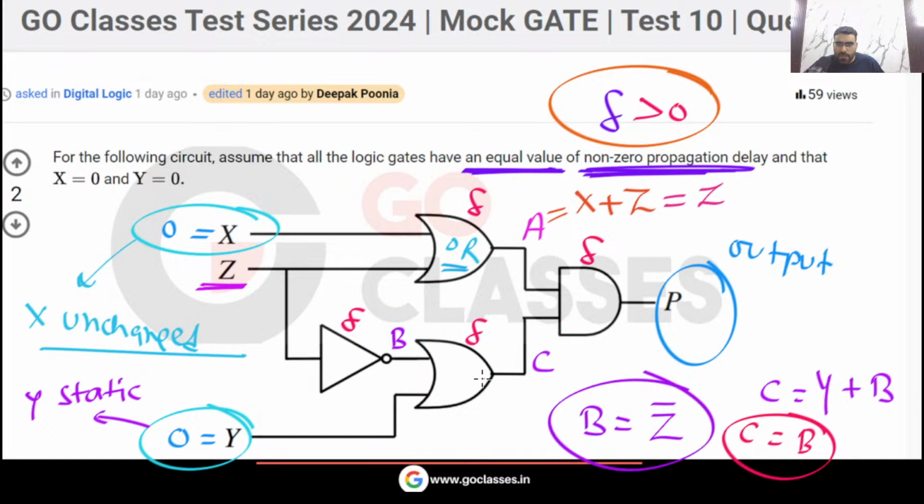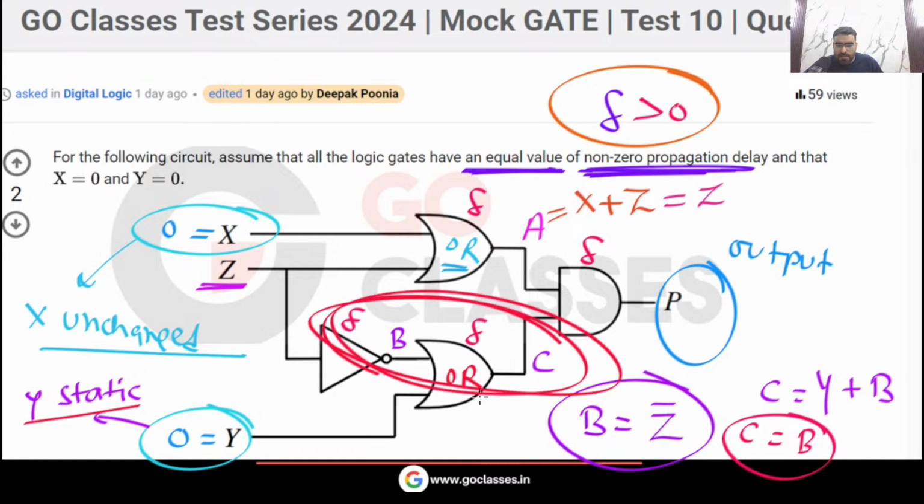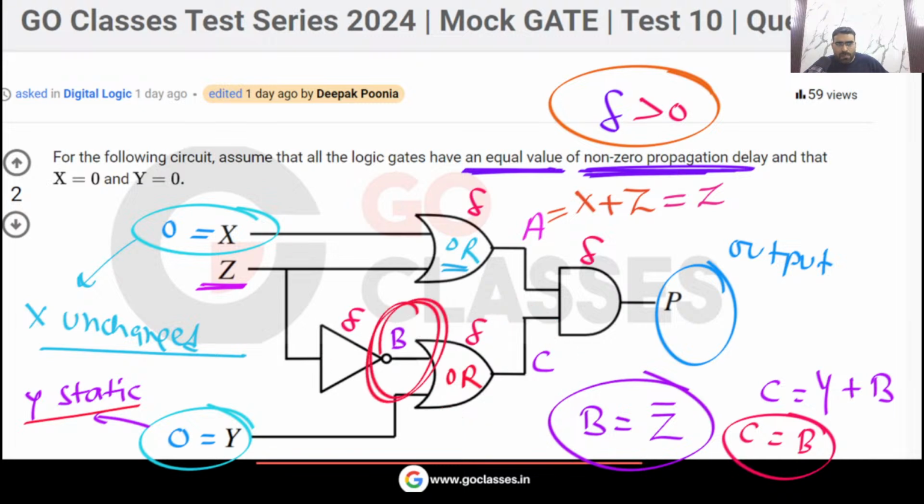Please understand, for this OR gate, the input is B, Y. Y is constantly 0. Y is always 0, so you don't have to worry about Y. C will be equal to Y or B, but Y is 0, so C is equal to B. The output of this OR gate, C, will be same as the input B. Now remember, the input can change anytime, but the output will change after the propagation delay.